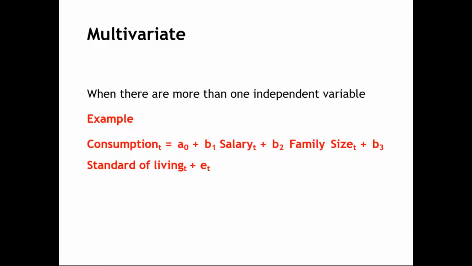When I have more than one independent variable, salary is one, and consumption can also be influenced by my family size, which is different for you and me, and by the standard of living. So when I make use of more than one independent variable, we call it multivariate or multiple variables.